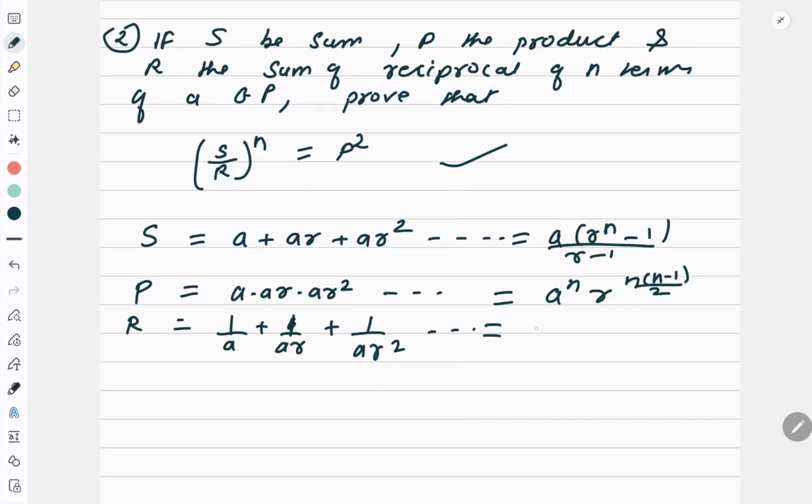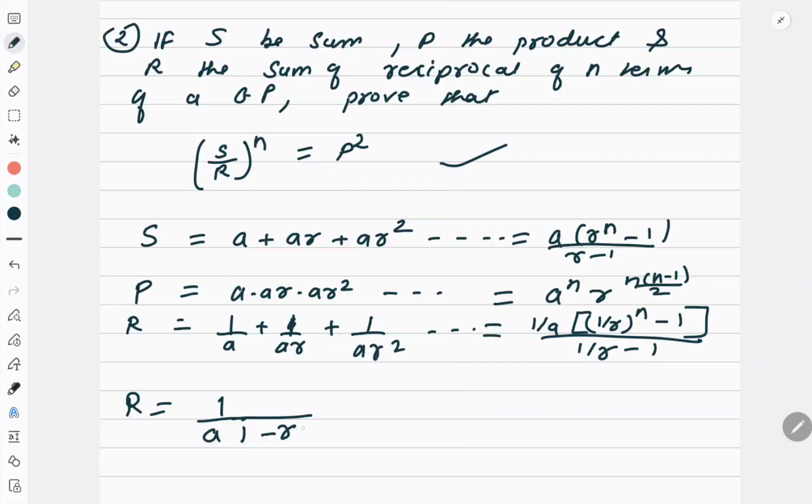Now here what will be the formula? What is the first term? 1 by a. Then r to the power n. What is r here? R is 1 by r, so (1 by r to the power n minus 1) upon (1 by r minus 1). Correct? So now if I try to simplify this, what I'll get? R is equal to 1 by a, 1 minus r, r will go up, and here 1 minus r to the power n upon r to the power n. So this is the value of r.